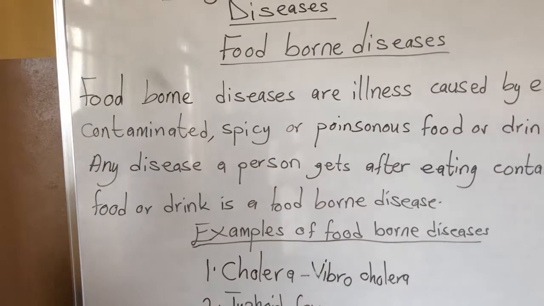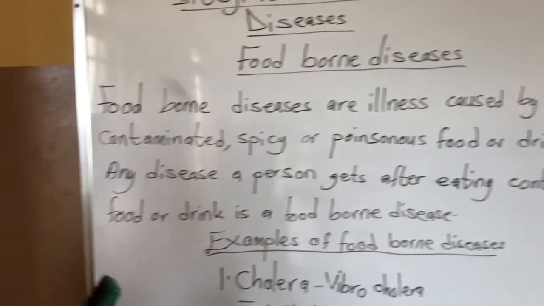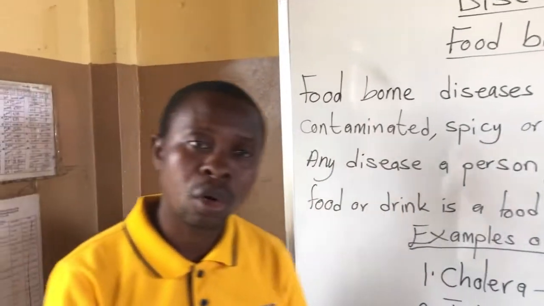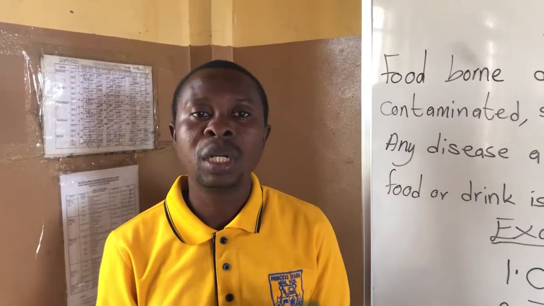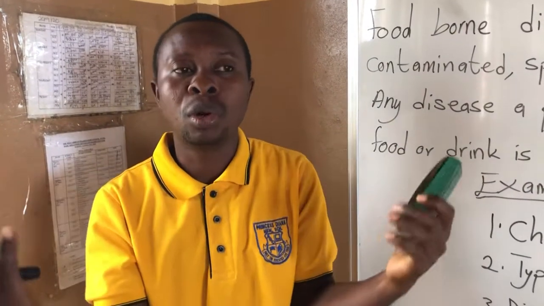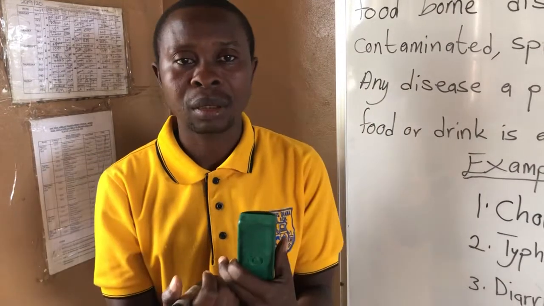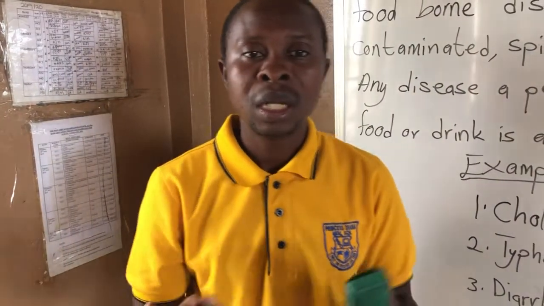Any disease a person gets after eating contaminated food or drink is a foodborne disease. A disease that we get after eating food that has come into contact with germs is a foodborne disease.